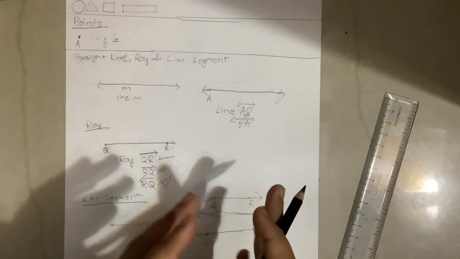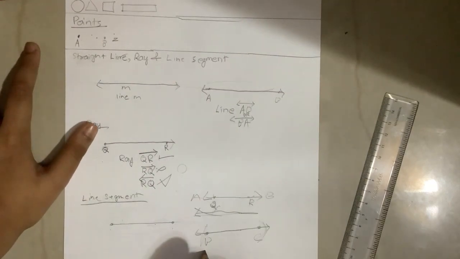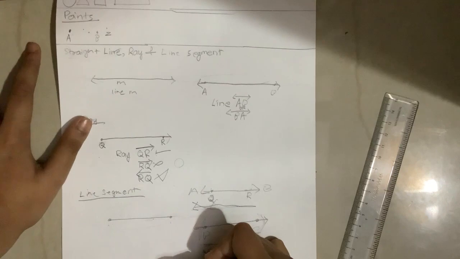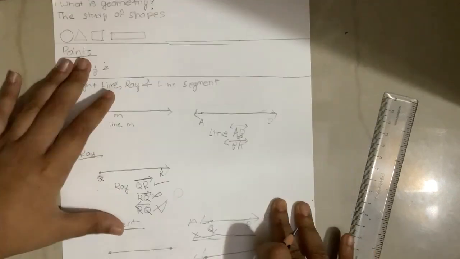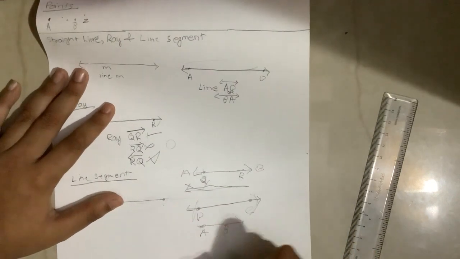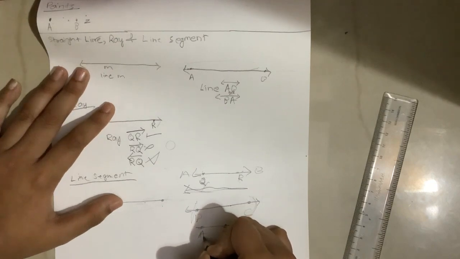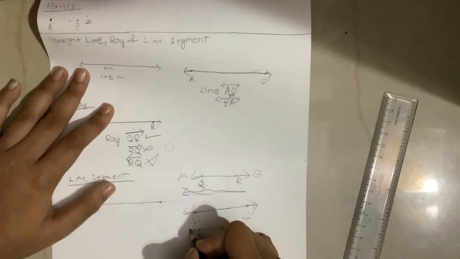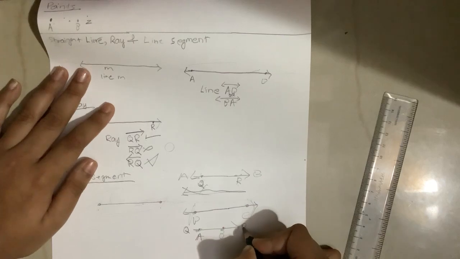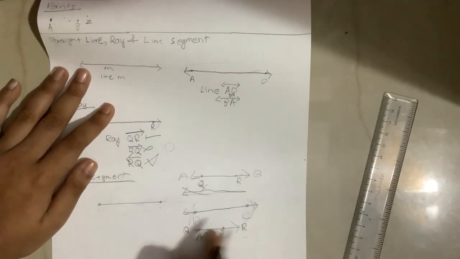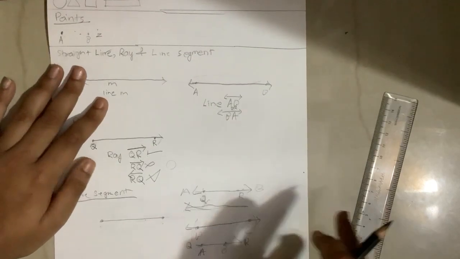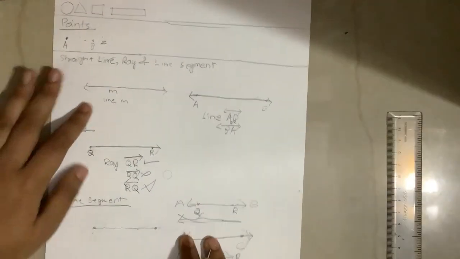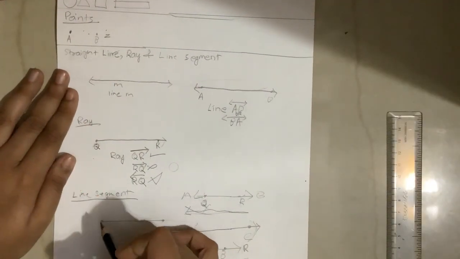The same thing goes for ray. Suppose this is a ray and these are 2 points, A and B. This AB is actually a line segment, and suppose you name this QR, this QR is actually a ray. Now again, how to name a line segment?